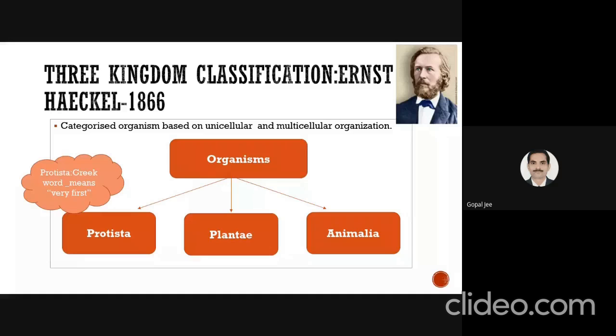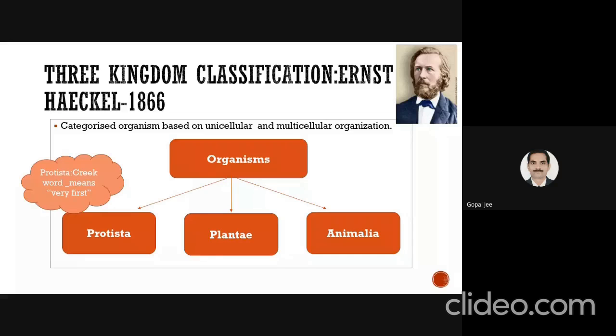That was the three kingdom classification system. He arranged all the organisms based on their cellular organization, whether they are unicellular or multicellular. So he gave the three kingdom classification system: Protista, Plantae and Animalia. Protista is a Greek word which means very first.